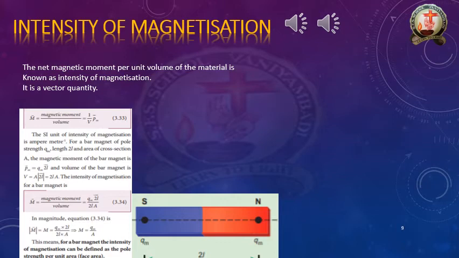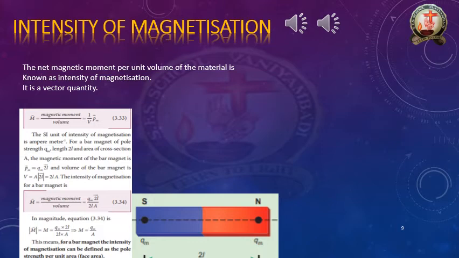So this is the definition of the intensity of magnetization. What is that? Magnetic moment per unit volume. That means magnetic moment means P, per unit volume means divided by V. So P by V, that is the definition. Now this intensity of magnetization is a vector quantity. It has both the magnitude and the direction also.